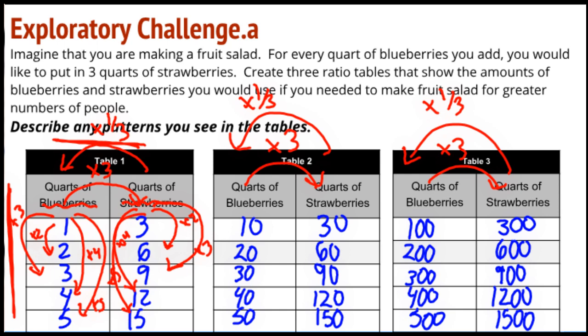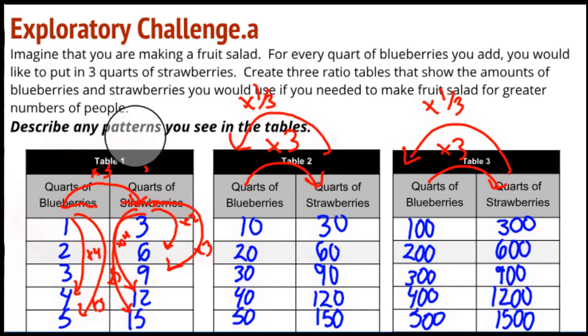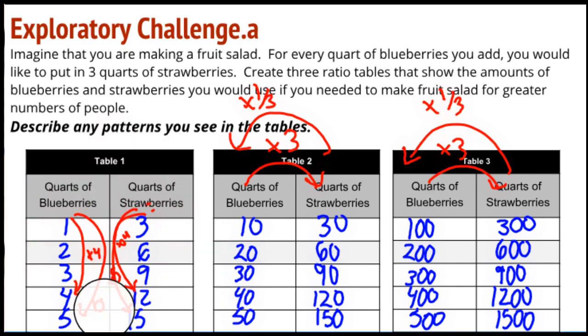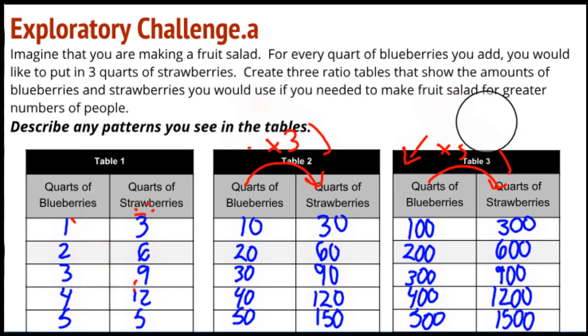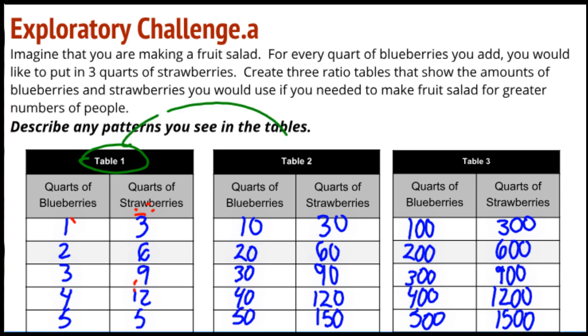Now there is a relationship between the tables themselves that would be kind of fun to look at. This table, table 1, if I multiply the values by 10, I get table 2. And if I take table 2 and multiply it by 10, I get table 3.